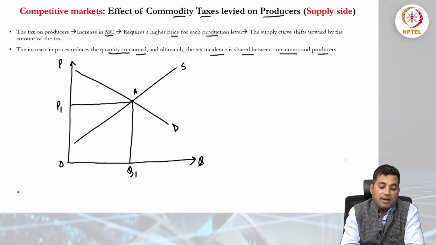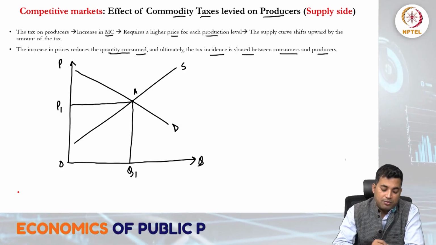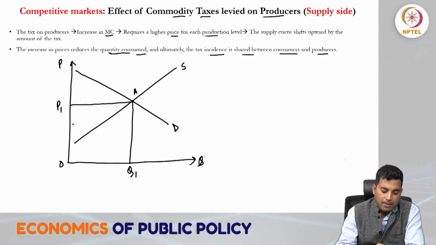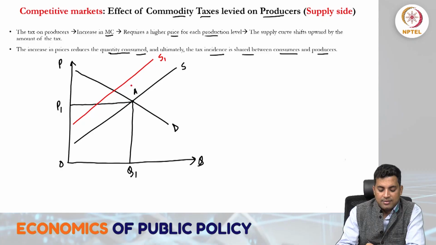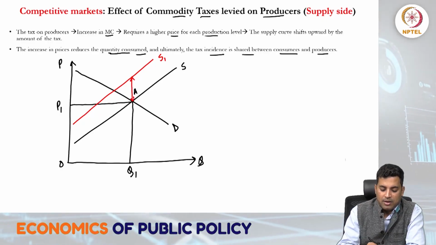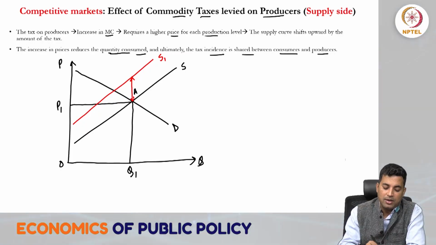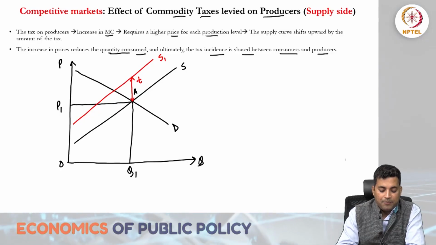This is the case that we have already explained earlier, and the supply curve shifts from S to S1, parallel. The shift amount is the tax and can be considered as small t.